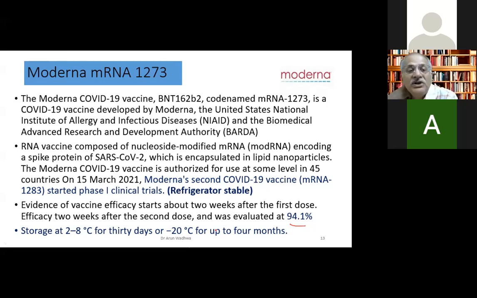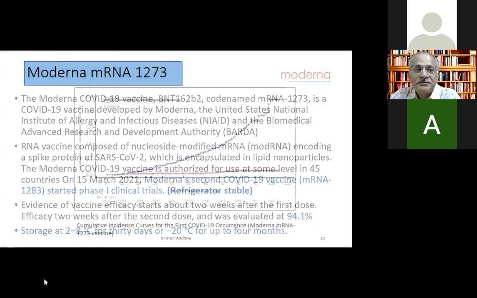The Pfizer can be stored at 2 to 8 degrees for a week, although in May they said that we also can store this for 30 days. So now more or less both of them can be stored for 30 days, but this is minus 20 for 4 months, and that was minus 70.